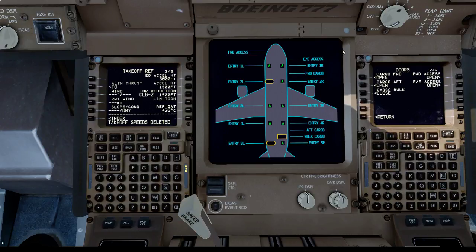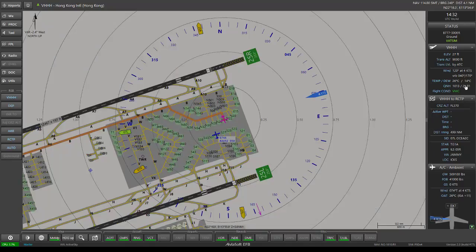So they want the cargo doors to be open. Winds currently at 120 at 4 knots, if I remember correctly. Let's just check. Yes.